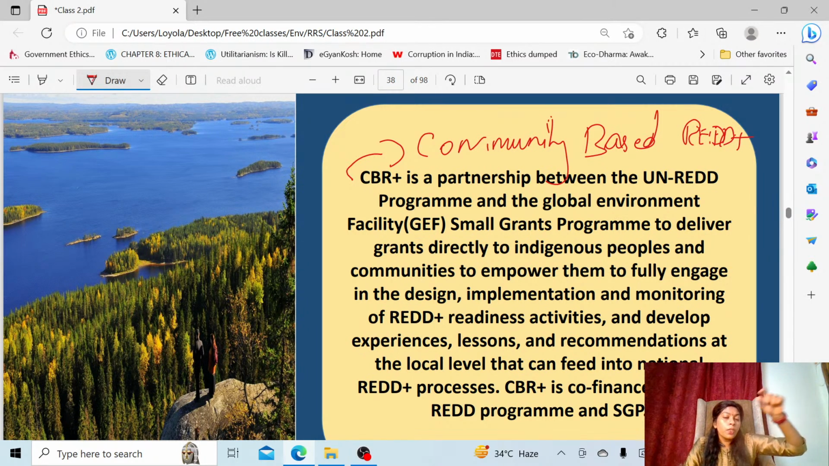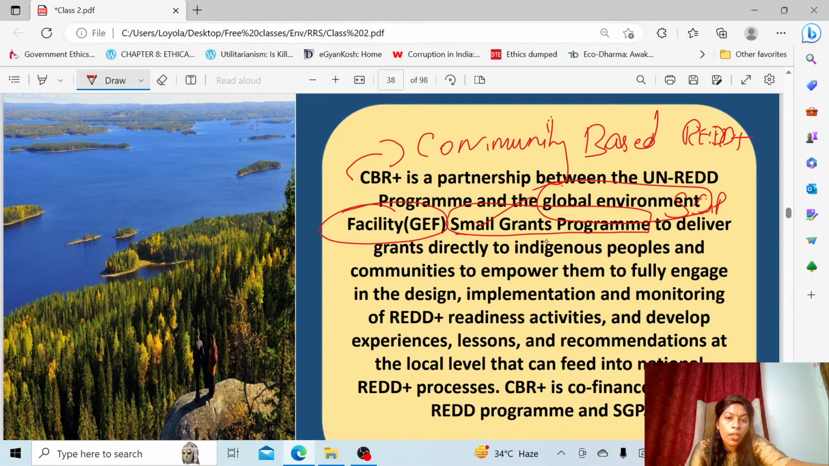The indigenous people who are protecting the forest. So this was proposed by the Global Environment Facility. This is again an important fund. UPSC also asked a question. They conduct a program called the Small Grants Program, SGP, and through this program they have initiated a process under UN REDD, named CBR plus. So instead of delivering funds to the government, we can give funds to the indigenous people and the community residing near the forest, to empower them to fully engage in the protection of the forest. This way they bring in a new program called CBR plus.